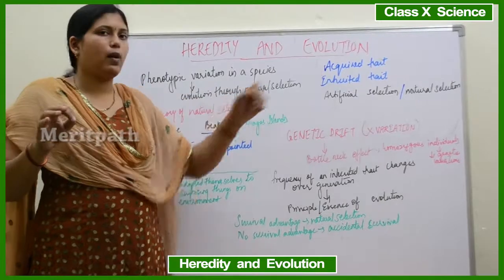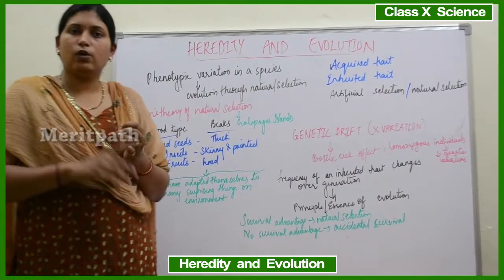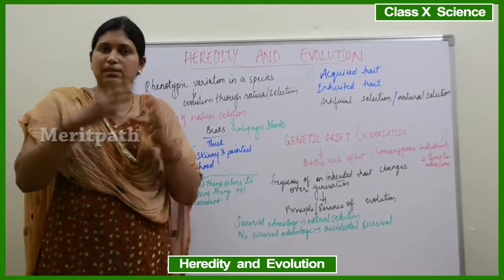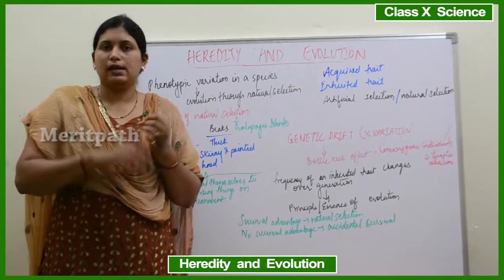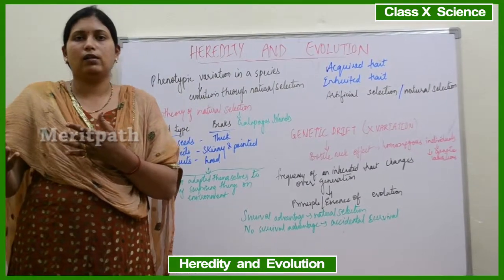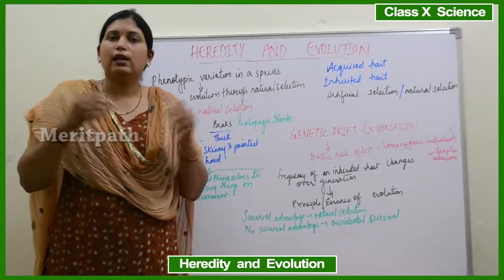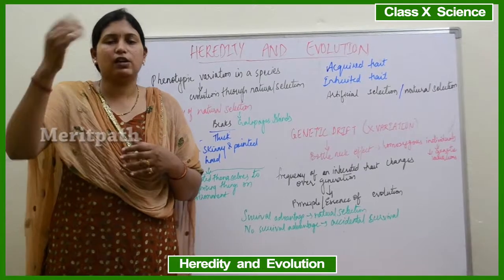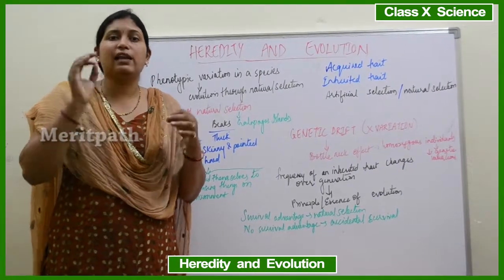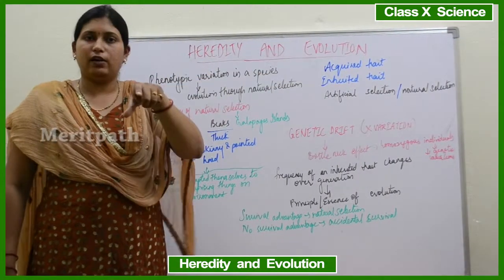Then what is an acquired trait? See, if there are two twins and they look identical, they are known as identical twins. If they are not similar in appearance, they are known as fraternal twins. So in identical twins, when they are born, they look similar. But even after they grow up, do they look similar? No. The DNA will be similar, the genotype will be similar, but the phenotype will be different.